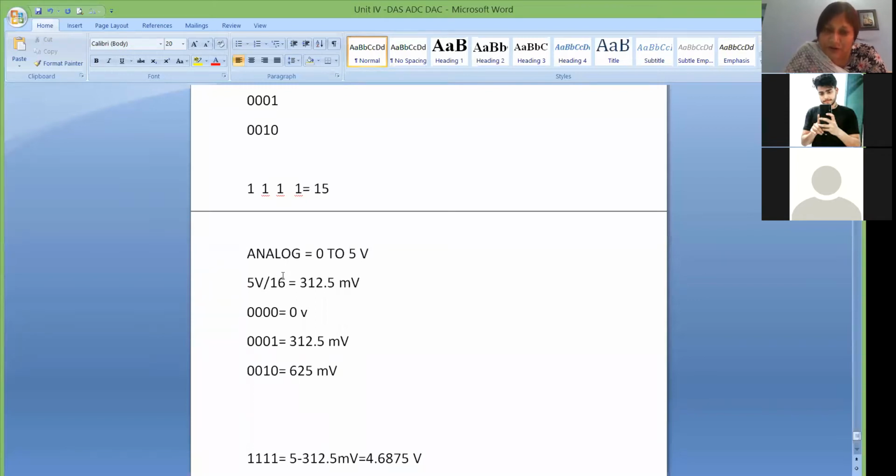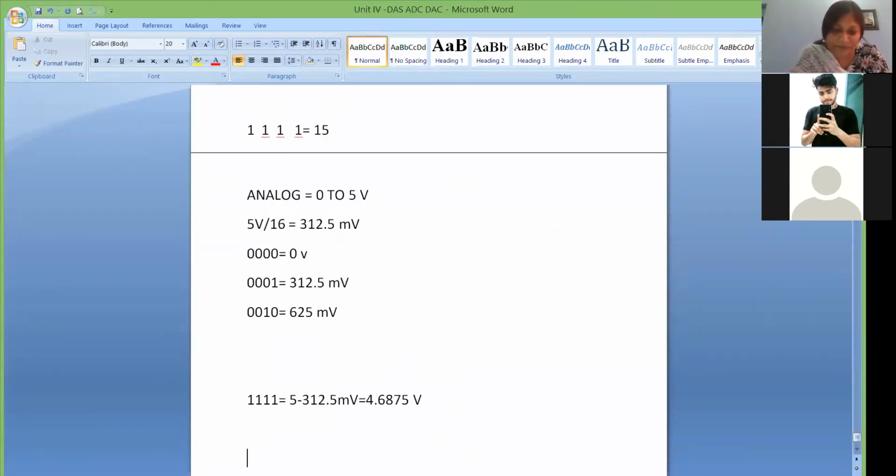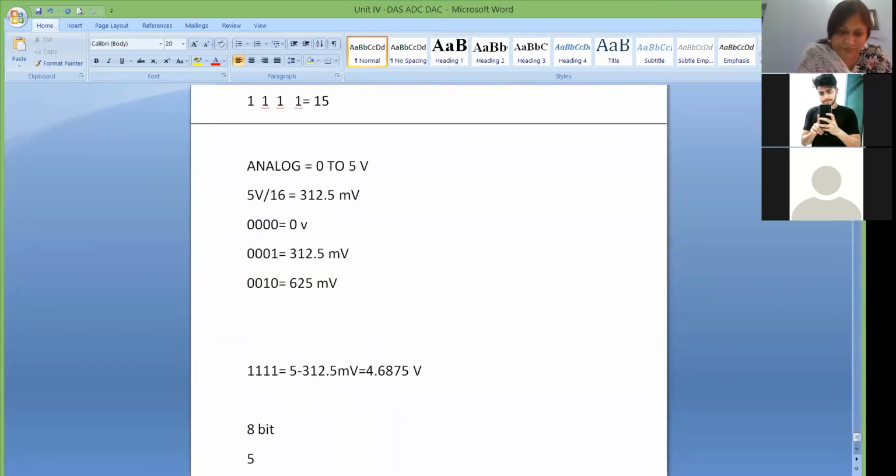But if you talk about 8-bit converters, then what will happen? This 16 will become 256. So 5 volt divided by 256, how much will it be?